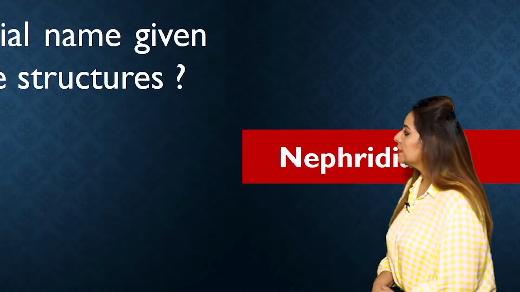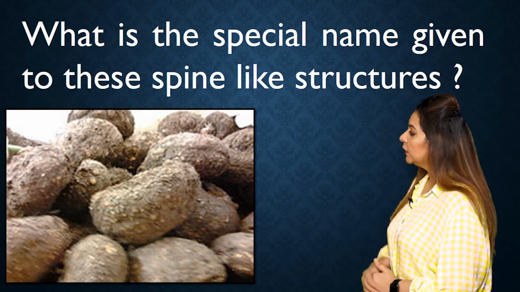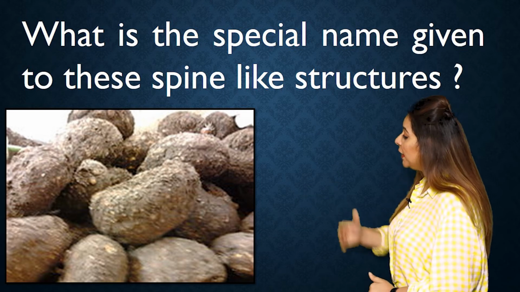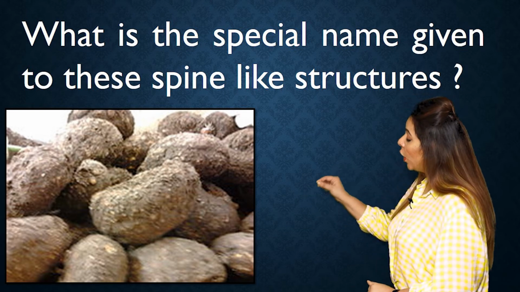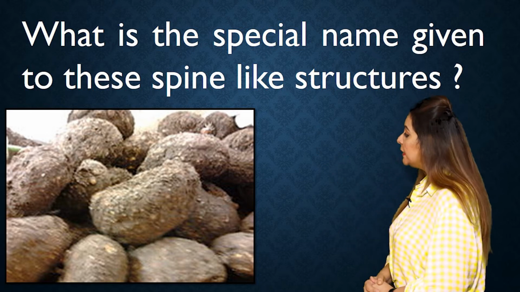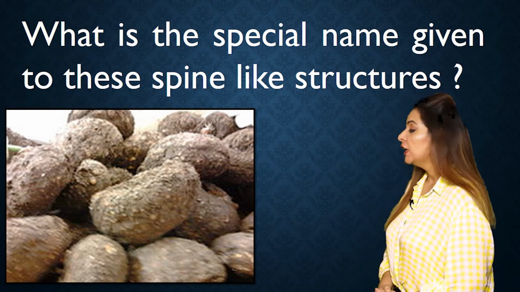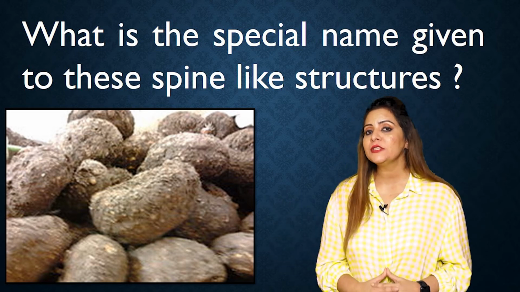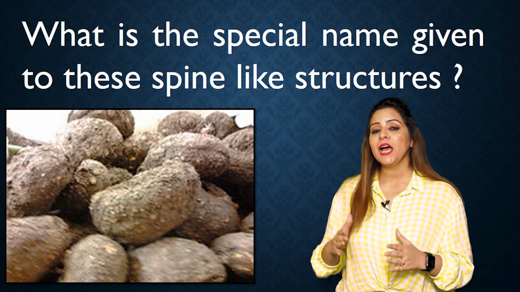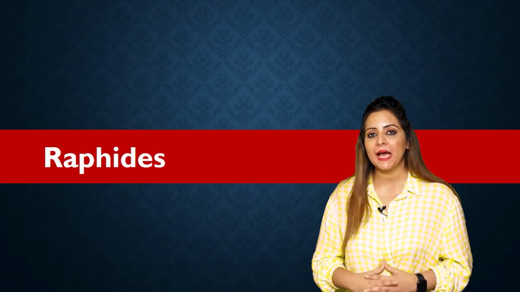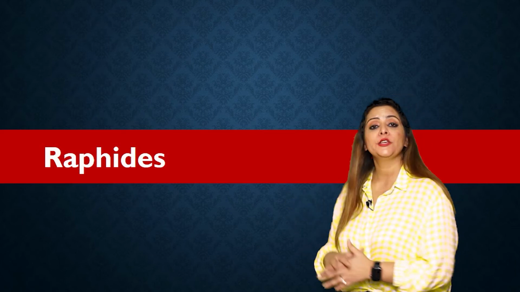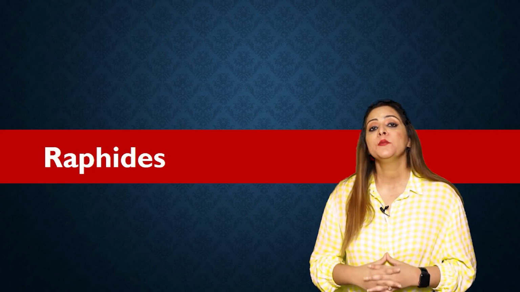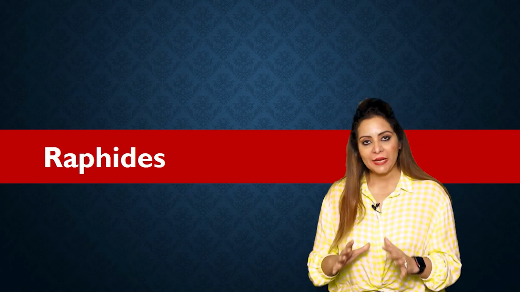The next question is, we have a figure, and in this figure you can see the spine-like structures, and it is being asked what is the special name given to these spine-like structures. We have already done that these spine-like structures are present in certain fruits and vegetables, and they are called raphides. And what is the function of raphides here? They actually help in storing the excretory products in the plants. So I think you got it.